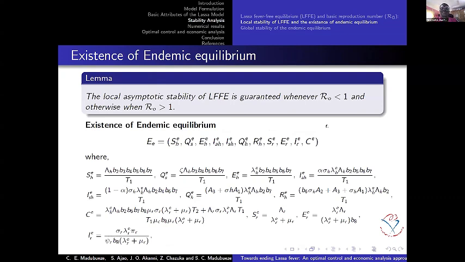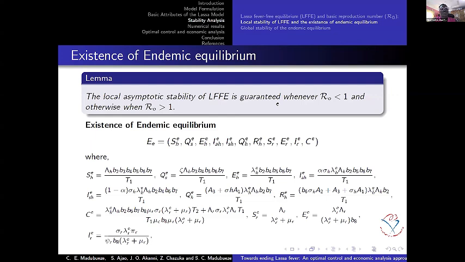The stability we are talking about is that as time goes on, provided the reproduction number is less than 1, the Lassa fever virus will die out in the environment. If all these parameters are in place and the reproduction number is less than 1, the disease will die out in the environment. But if it's greater than 1, then it's unstable. That means it may lead to an endemic situation.